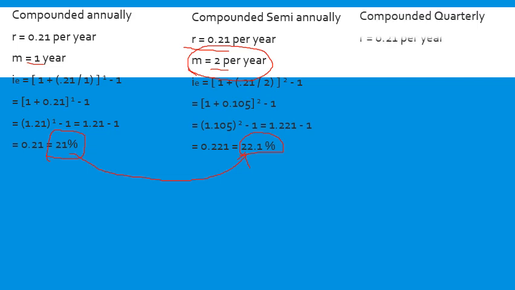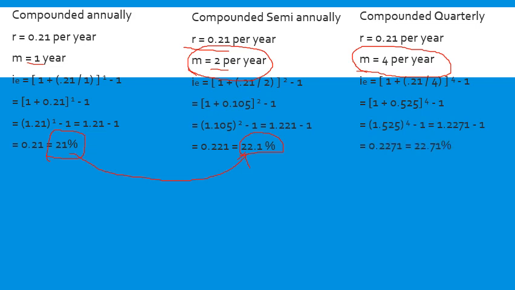Let us see what happens when quarterly compounding is done. Same thing here, the difference is M will become 4 per year, as the interest is calculated 4 times a year, every 3 months. I substitute the values, same formula, same substitution, and I get the answer as 22.71%. See, 22.1 to 22.71, a 0.61% improvement over semi-annual compounding and 1.71% improvement over annual compounding. This is how it is changing now.